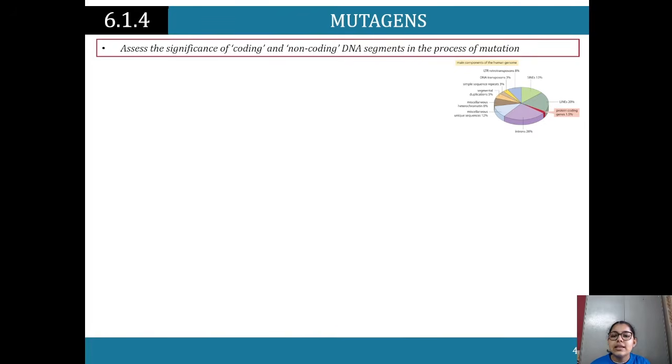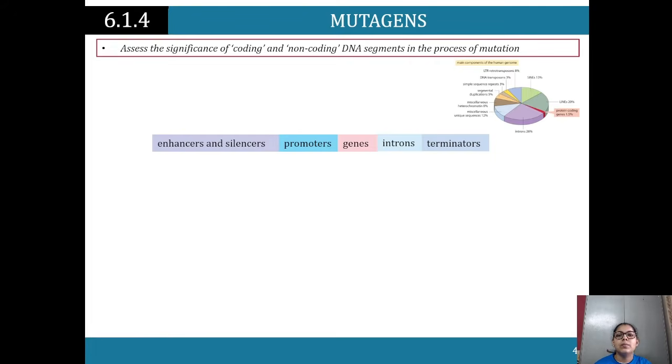So mutations assess the significance of coding and non-coding DNA segments. Now this module links directly back to transcription, translation, and replication, and what we looked at earlier. So remember, as I said earlier when we looked at the promoter and the terminating sequence during transcription, not all of the DNA is relevant in protein formation, only some of it is, because not all of it is coding for proteins. So as you can see, within the DNA we've got junk DNA, enhancers and silencers, promoters, genes, introns, terminators, and non-coding RNA.